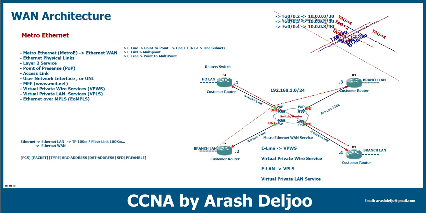This means that the traffic first should go to router 1 and then to router 3 because of some security features, some other features. But this is the E-Tree services.